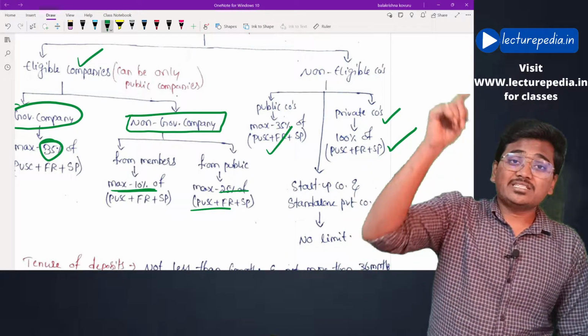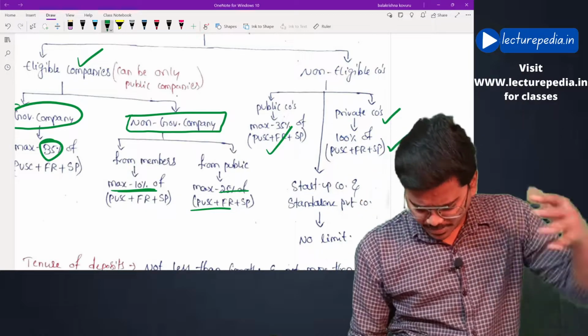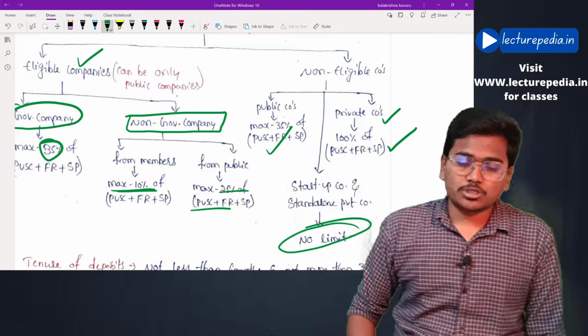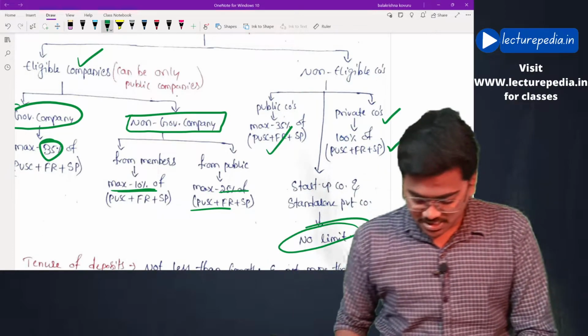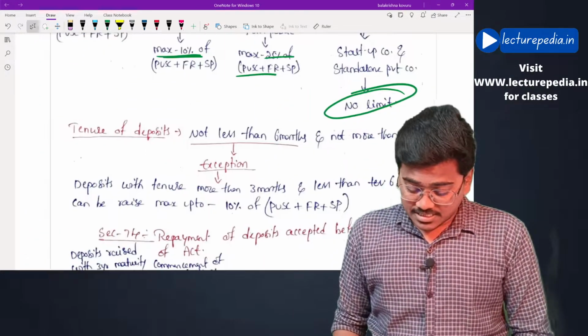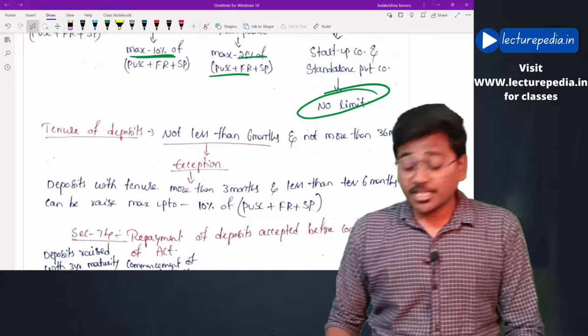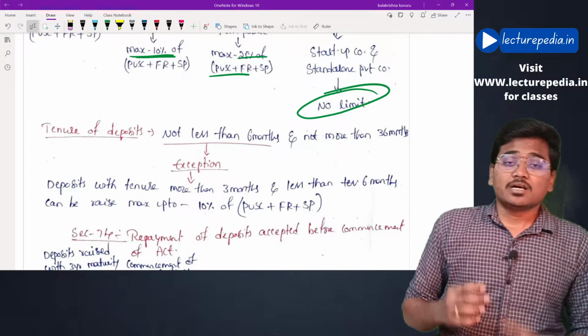And if the company is a startup company or a standalone private limited company, then there is no limit of maximum amount of deposits. It can raise whatever the amount of deposit it wants. That is related to limit of deposits. Next, tenure of deposits. Tenure means maturity period.